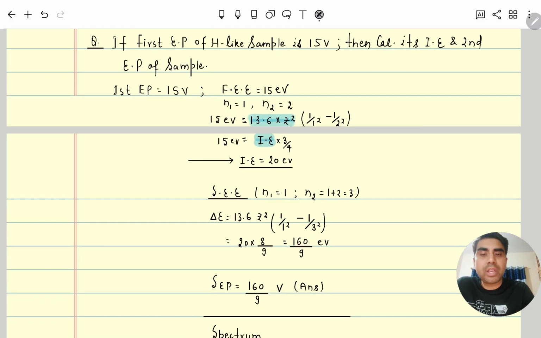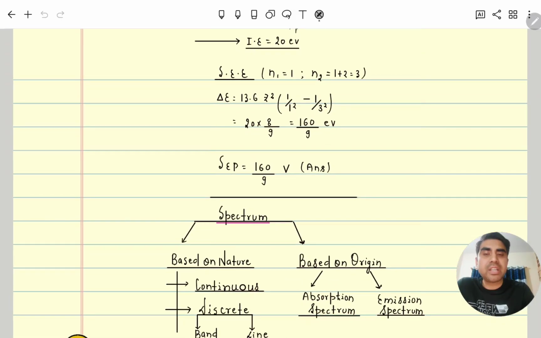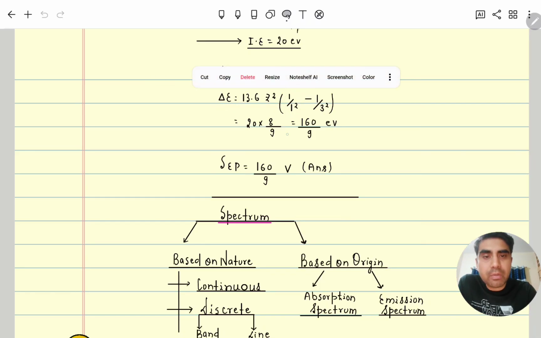Now from here we will calculate the second excitation energy. For the second excitation energy, we send the electron from the ground state to the second excited state, so the n value will be 3. So here again, ΔE is equal to 13.6 Z² (1/n1² − 1/n2²).